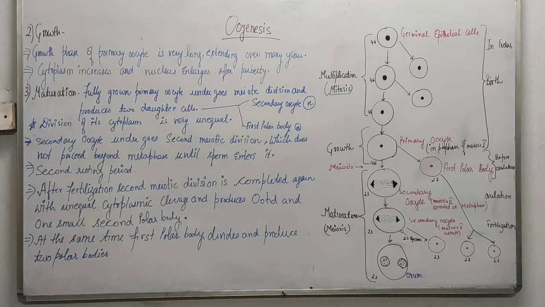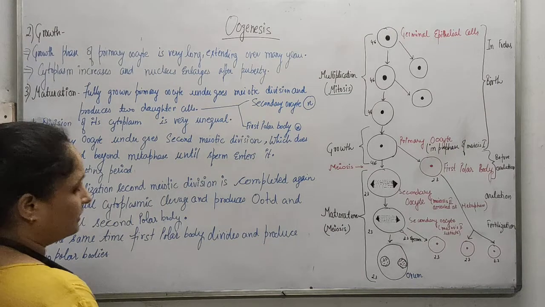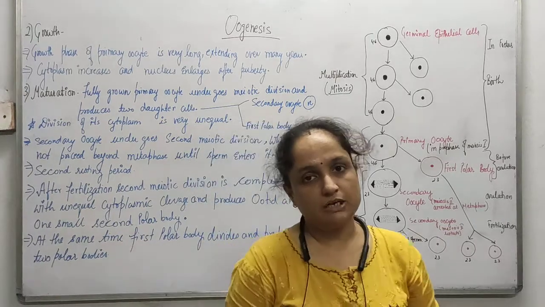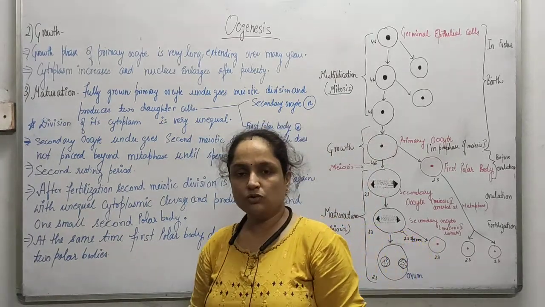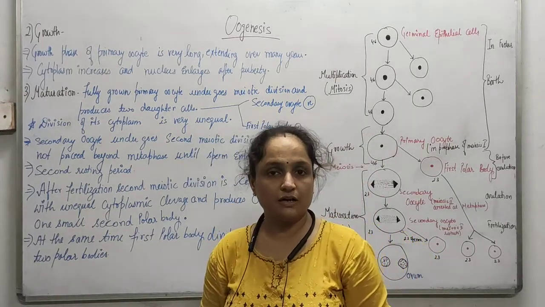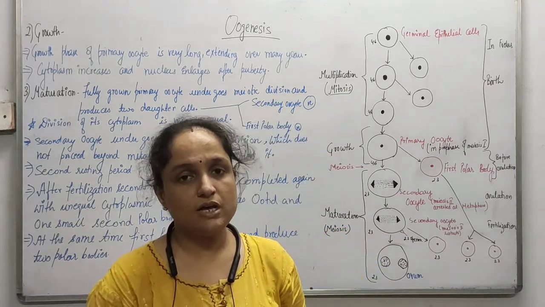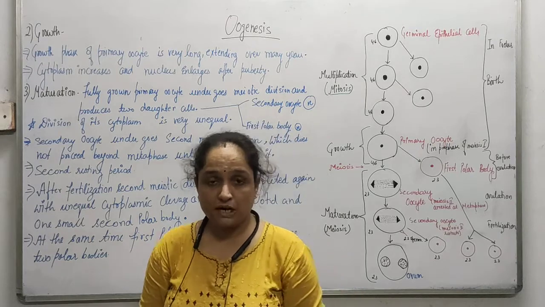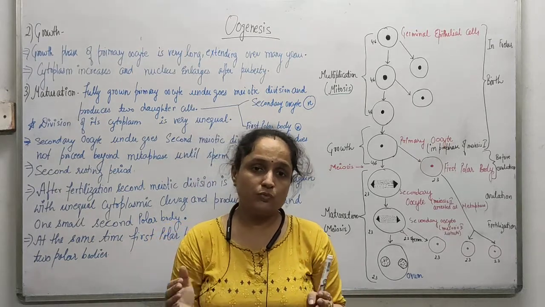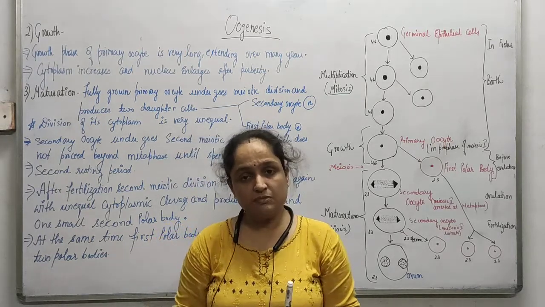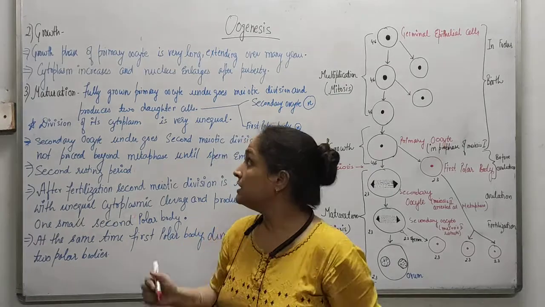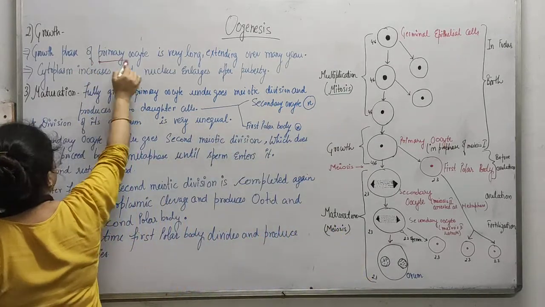Now we are going to continue with the oogenesis. Earlier we discussed the multiplication phase, and now we are going to talk about another phase, that is the growth. As you all must know, during the growth phase there is no increase in the number of cells, but the cytoplasm is going to be rich, and the genetic material is also going to be enhanced.